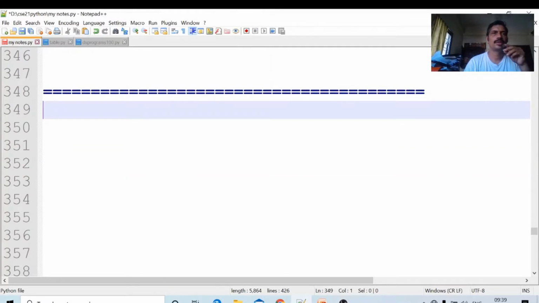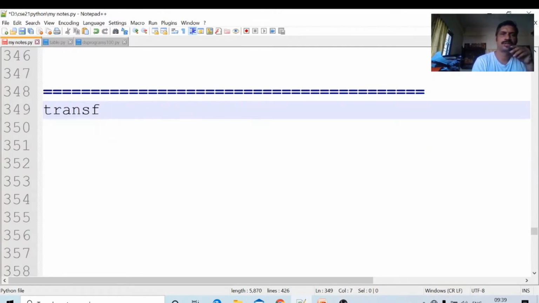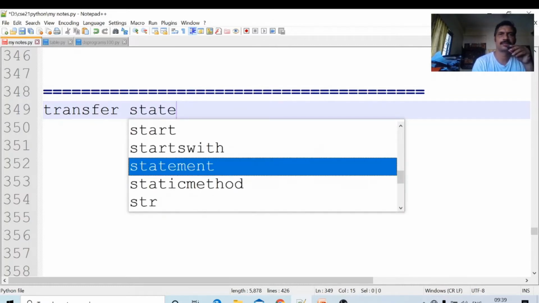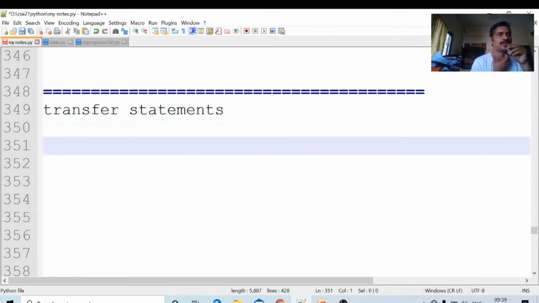Okay, the first one is transfer statements. These four are the transfer statements in Python programming language. First one, break. Next, continue, try and return. What are the transfer statements in Python programming language?